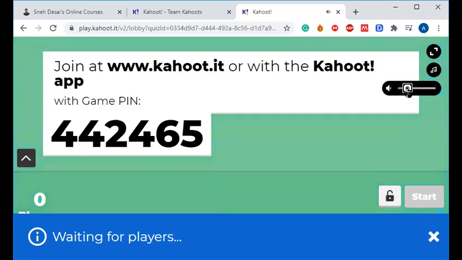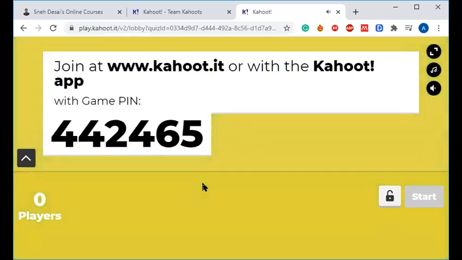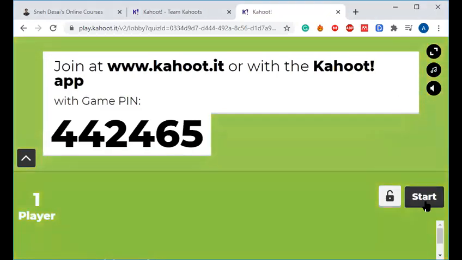Yes, you can access it through the web also, most probably. 442465. This is your pin. Enter this pin. Students, enter this pin to enter into the game. Quickly enter this pin.